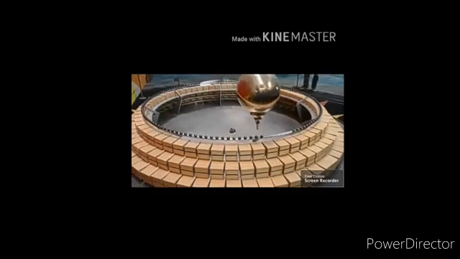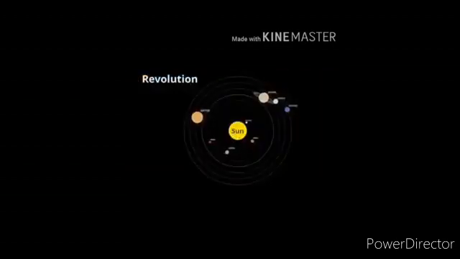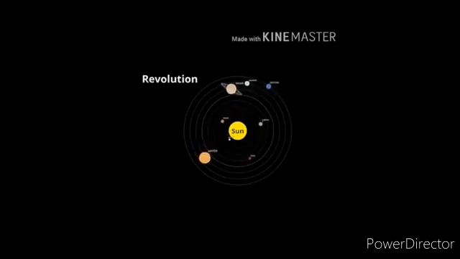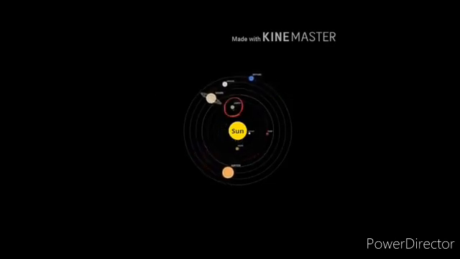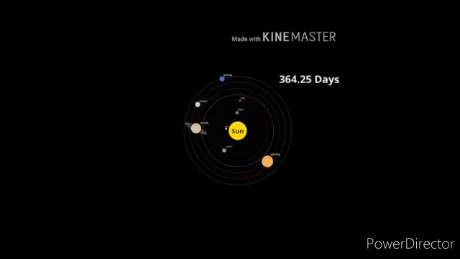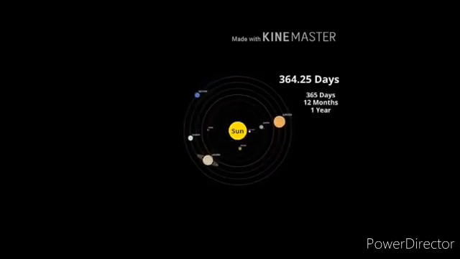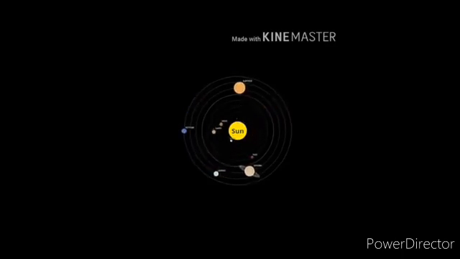The Earth's revolution is the period of time that the Earth takes to go round the Sun. It takes two objects for a revolution. The Earth revolves round the Sun. It takes the Earth 364.25 days to revolve round the Sun. We round this to 365 days or 12 months or 1 year. The Earth travels in a counterclockwise direction.